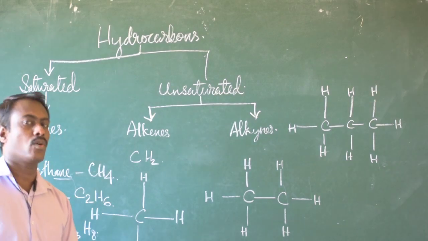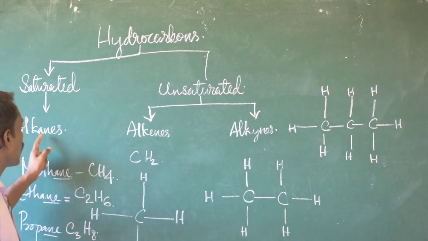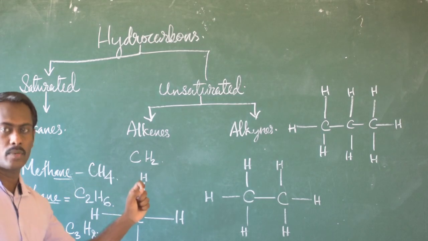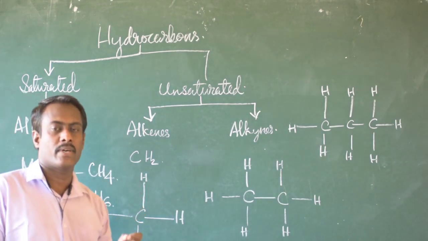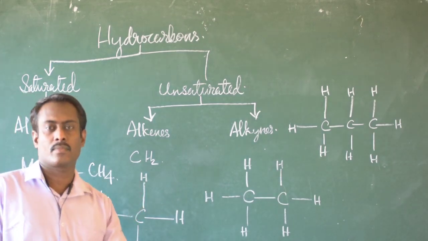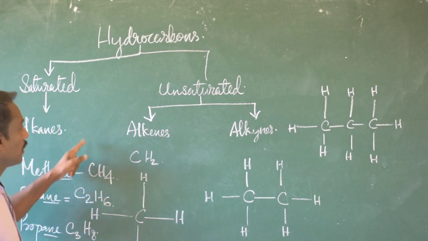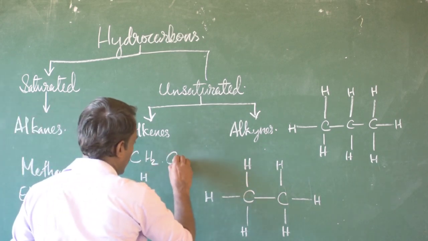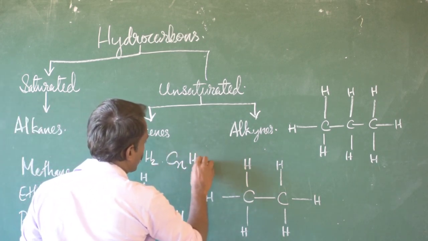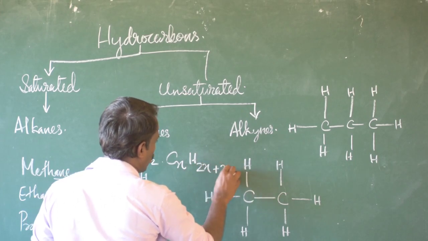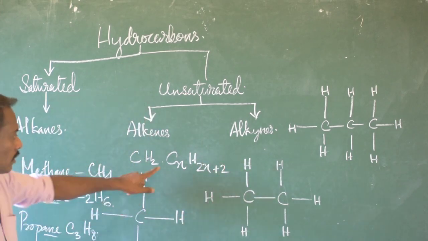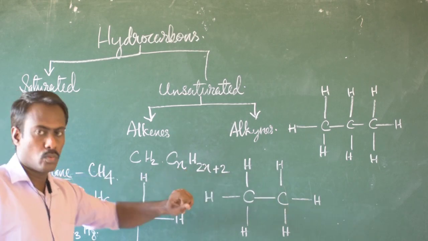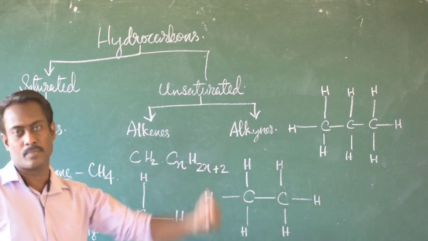This series of alkanes has a general formula so that we can find out any number of compounds in this series. So the general formula for this alkane is CnH2n+2, where n is equal to 1, 2, 3, etc.